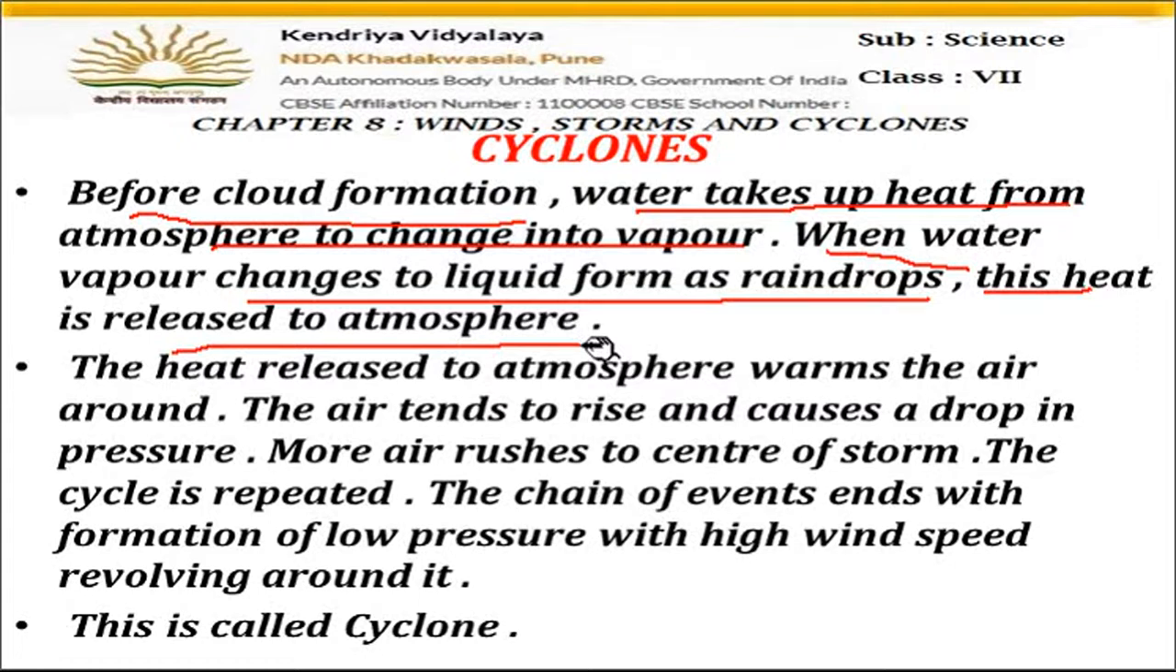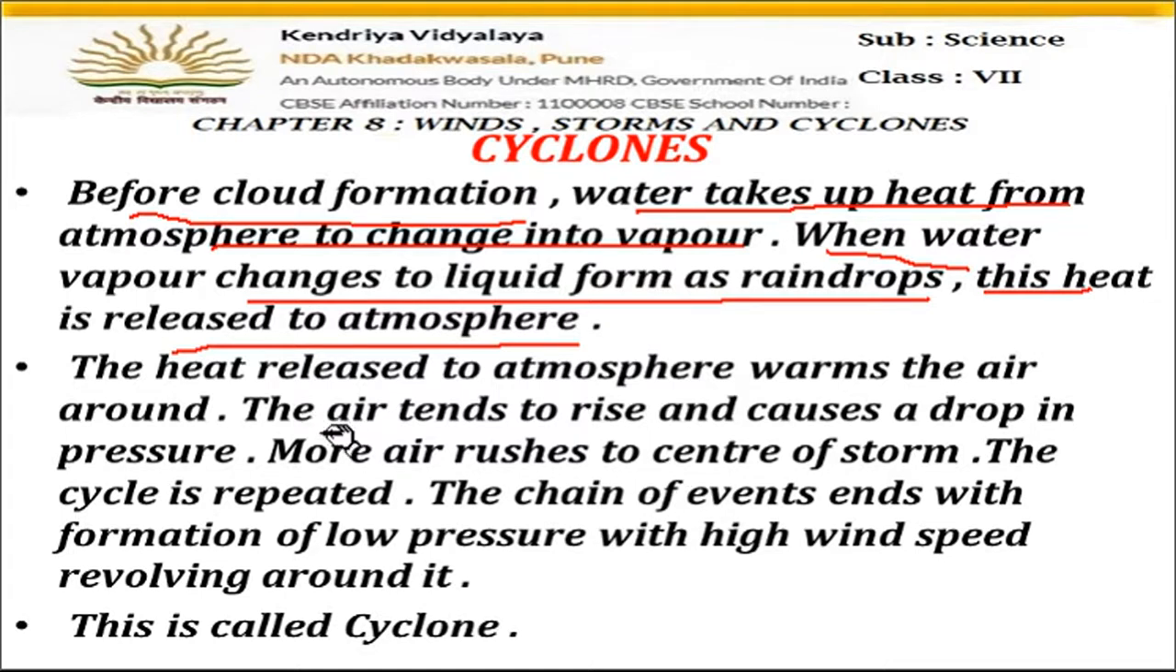Fine. Now hot air is moving upside, as we have discussed. So when it goes up and becomes cool, it becomes cloud, and the heat which the hot vapors were taking is again released into the atmosphere. Okay, now the heat released to the atmosphere warms the air around. So once the hot air has changed into clouds, the heat is released in the atmosphere, and that heat will make the surrounding air also hot.